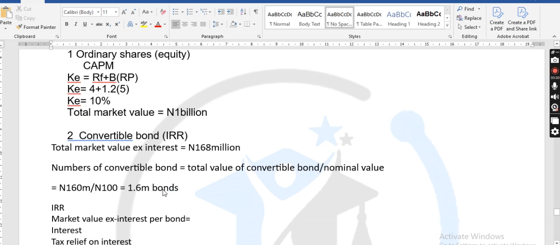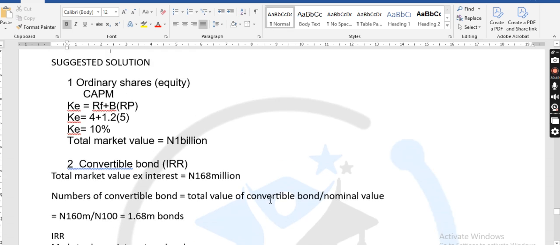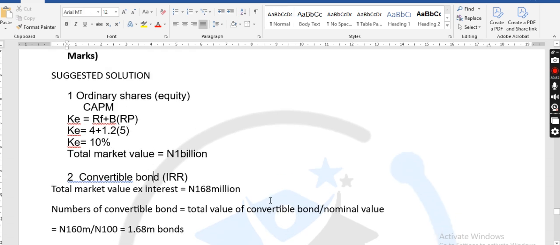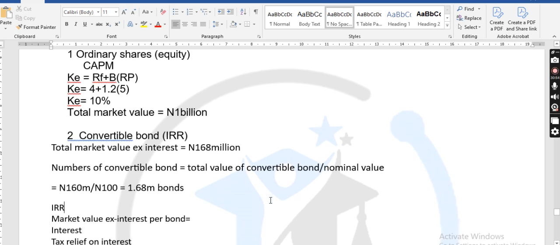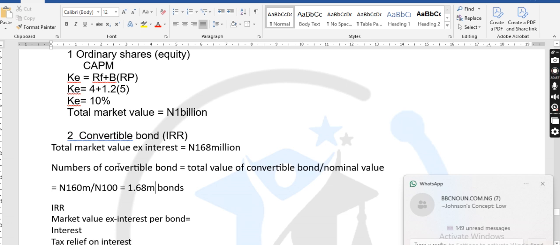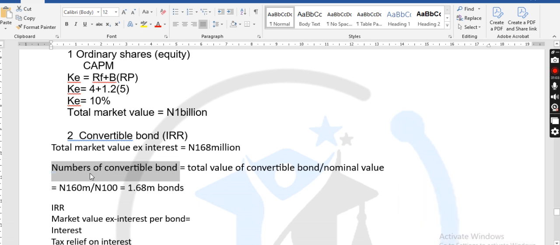Where is the 8 coming from? It's 1.6. It's 160 divided by 100. Don't use 168 divided by 100. We want to get the numbers of convertible bonds first, using the financial statement, before we use that one.